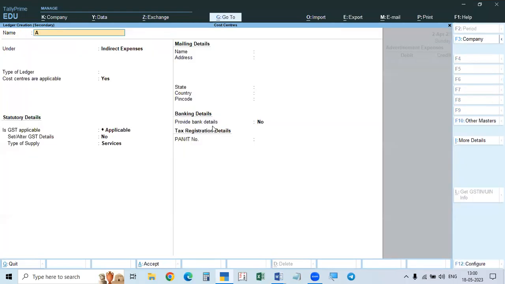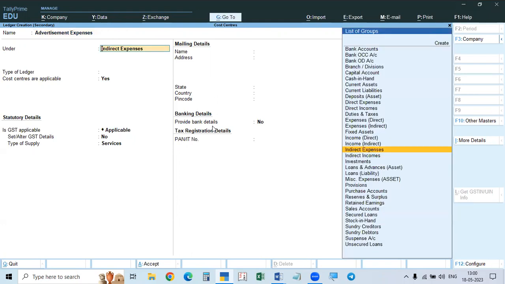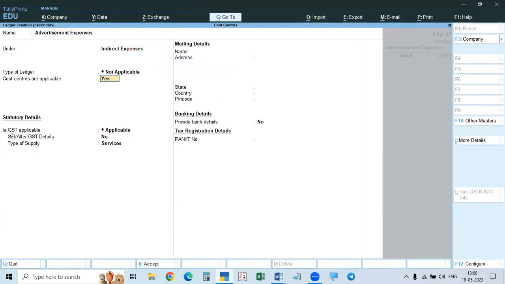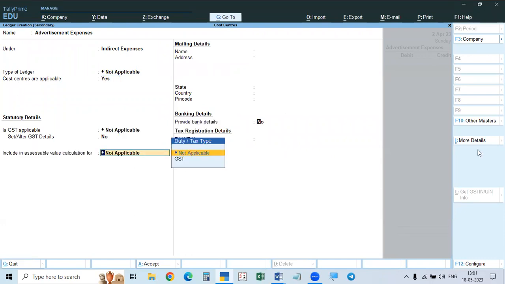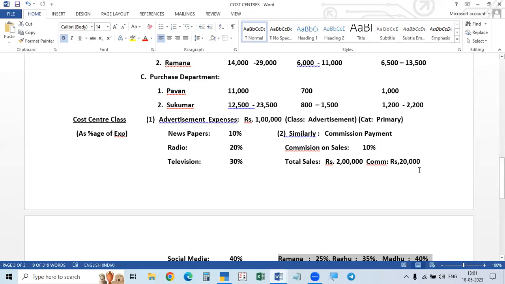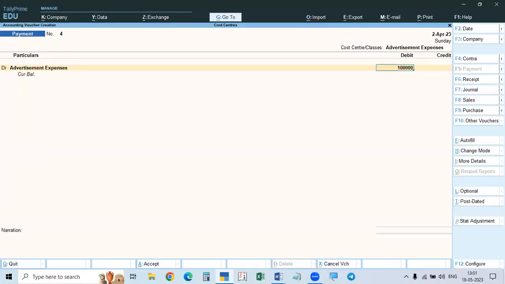Advertisement charges or expenses, indirect expenses. So it is expenditure. So it is showing yes. And then you take it as not applicable. Okay. Now, what are the expenses paid? We paid. What are the expenses totally? 1 lakh. So 1 lakh we are giving.